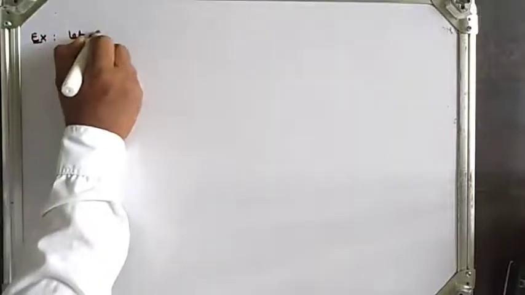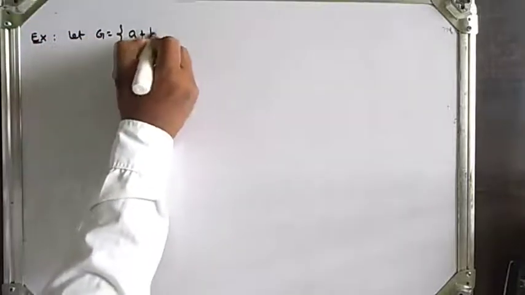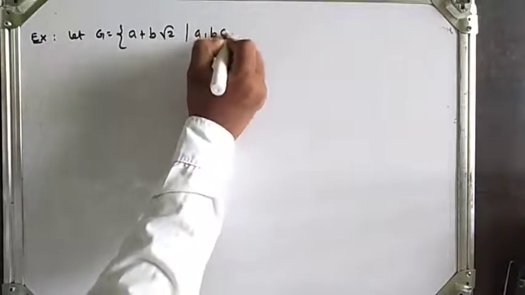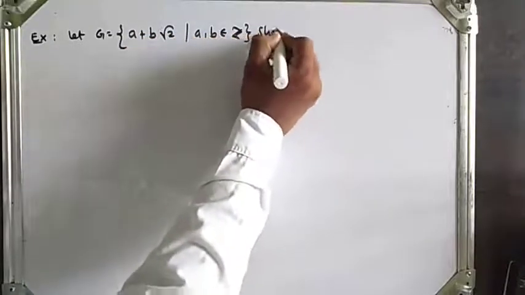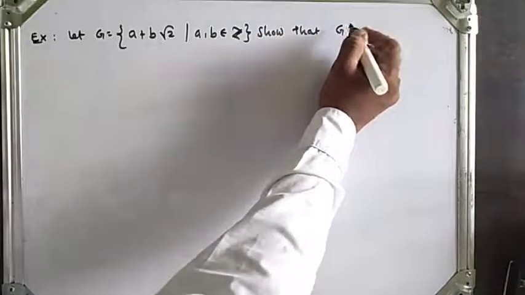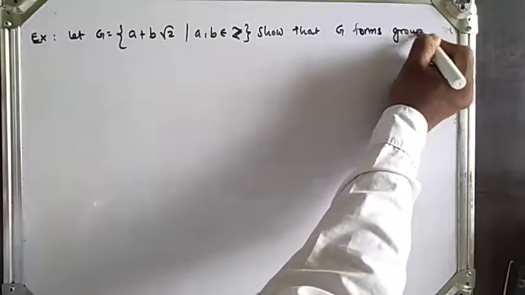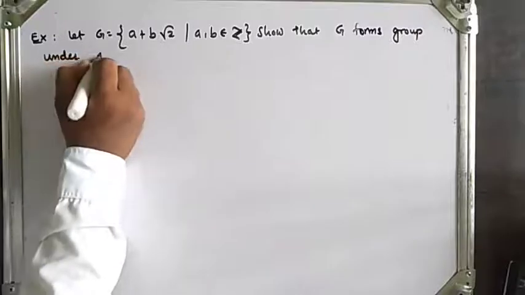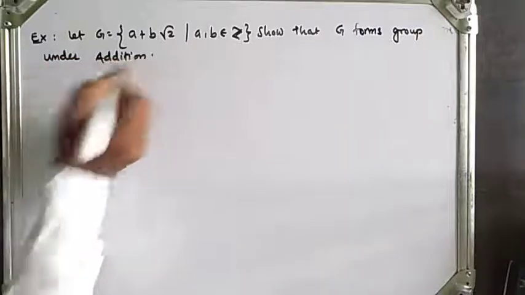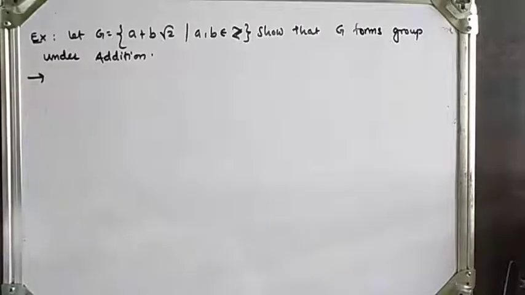So, the last example. Let G be equal to a plus b root 2 such that a, b belong to the set of integers. Show that G forms a group under addition. Here we first need to show all 4 properties. First is closure, second is associativity, third is existence of identity, and fourth is existence of inverse.